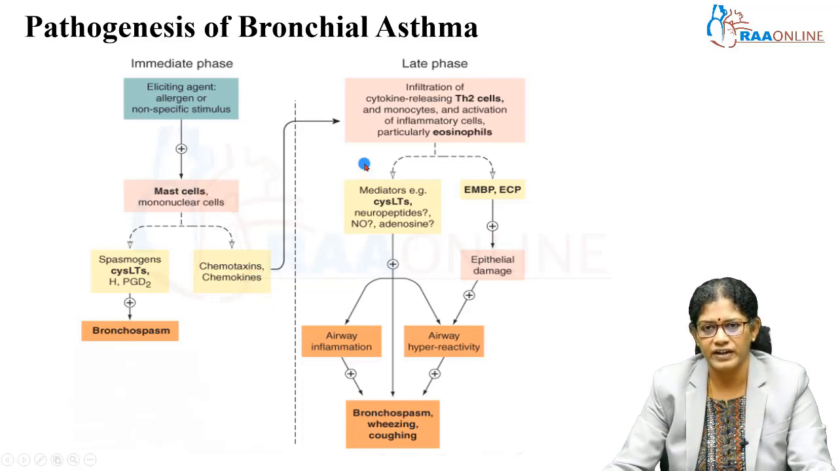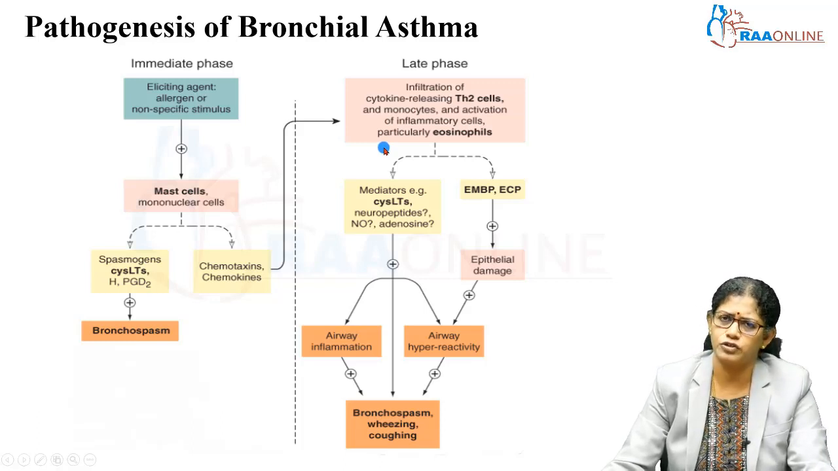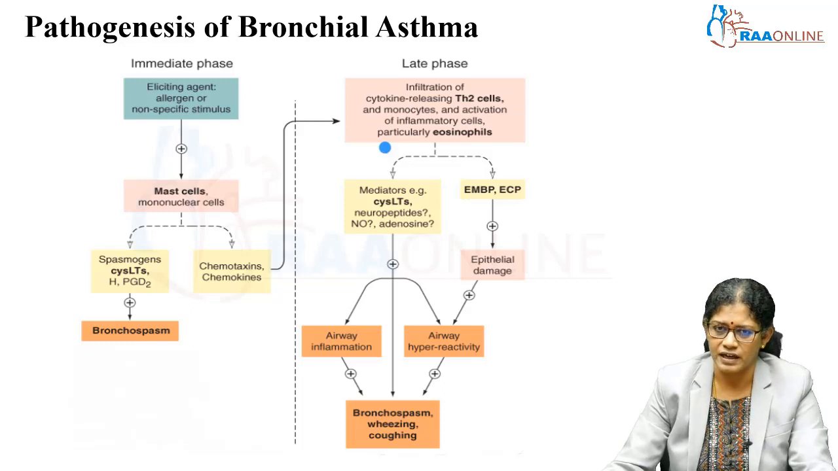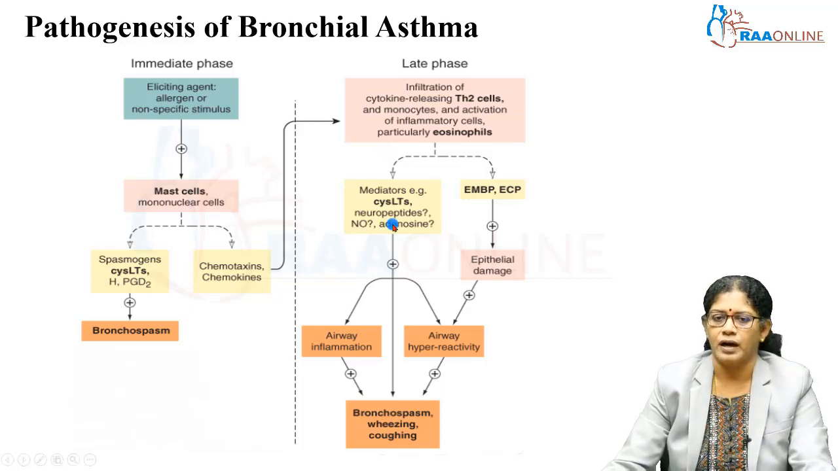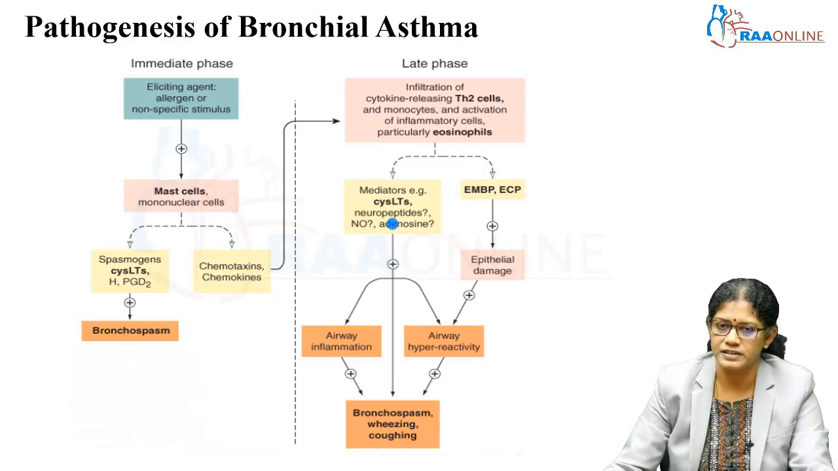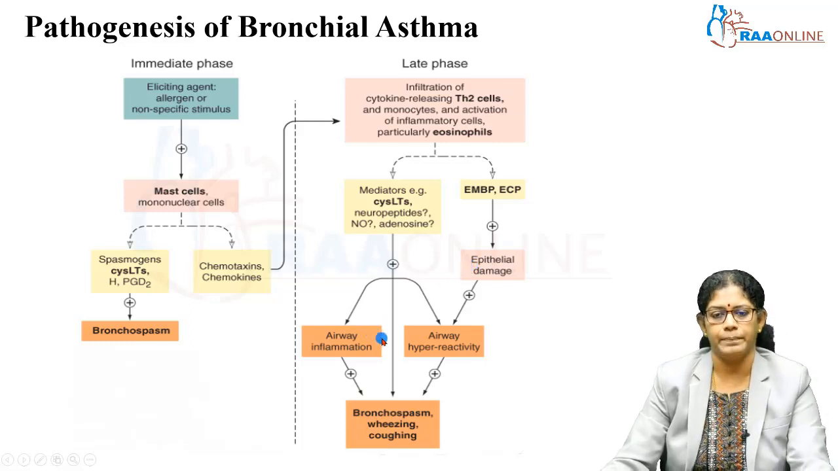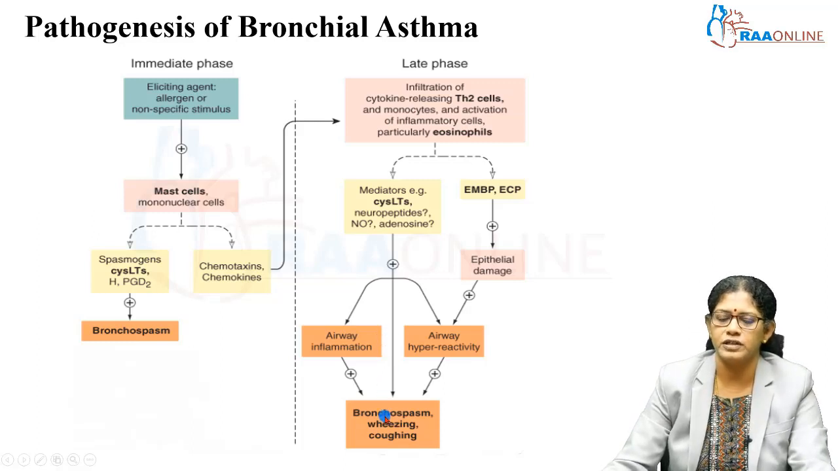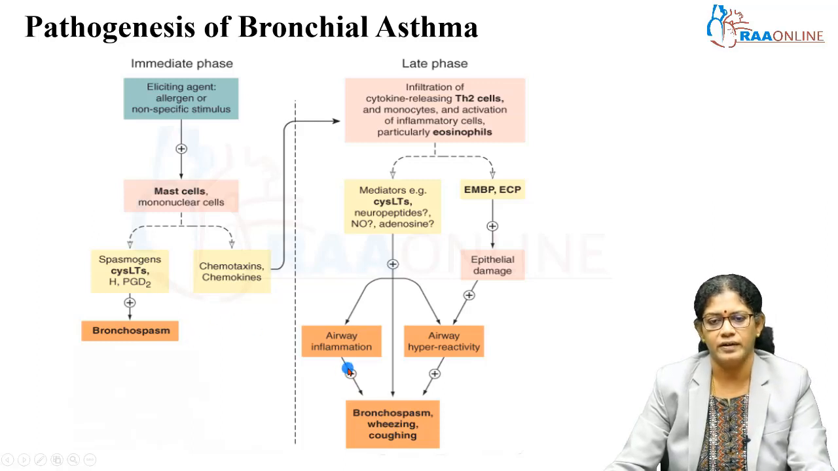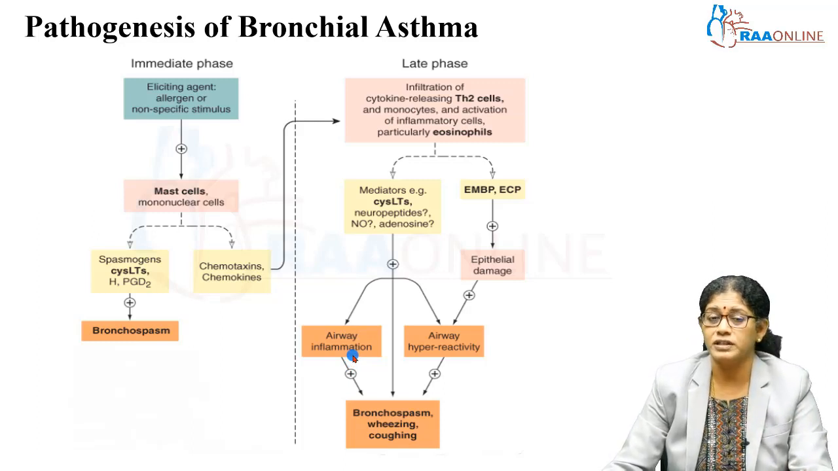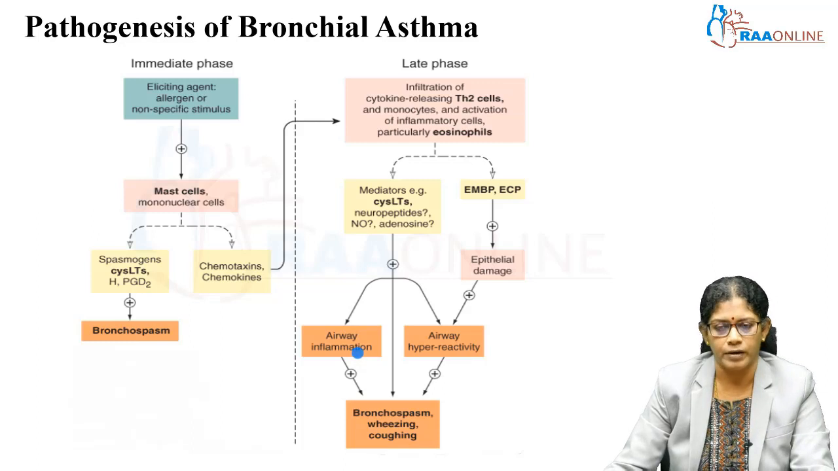After some time, in the late phase, after minutes, after hours, some other mediators like platelet activating factors, tumor necrosis factors are released, and some types of mediators, even cysteinyl leukotrienes, are released. Mainly because of that epithelial damage occurs, which leads to airway inflammation as well as airway hyperreactivity. So these things produce bronchospasm, wheezing as well as coughing. That means this condition is extended or maintained mainly because of the continuous release of mediators. So this is the main pathology of bronchial asthma.